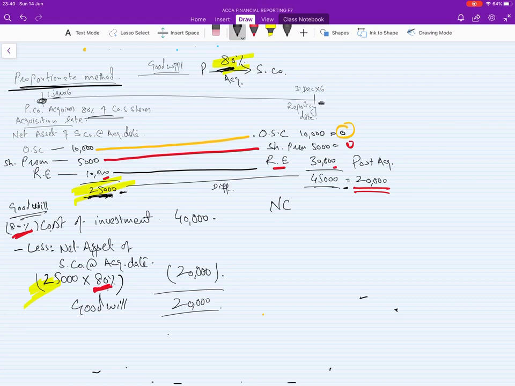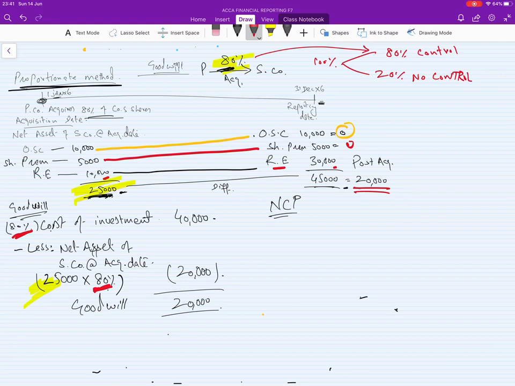After this, we calculate this, because if the company was 100%, out of this we are buying 80% and 20% belongs to someone else. The parent has control, and this has no control.